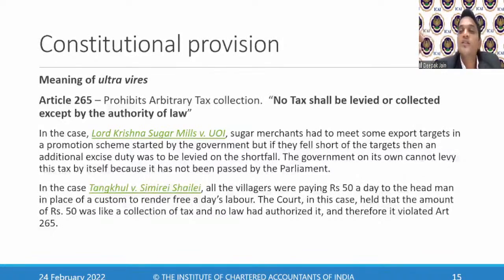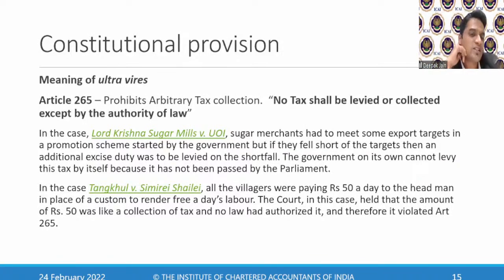If the state government tries to collect CGST and SGST, it will be treated as ultra vires, beyond the powers given under Article 265. You cannot collect taxes for which you do not have authority. The state governments do not have any authority to collect taxes on my import transaction, so they cannot collect it. Now, to understand Article 265, I've taken some important case laws to show how it is ultra vires and why 265 is important.